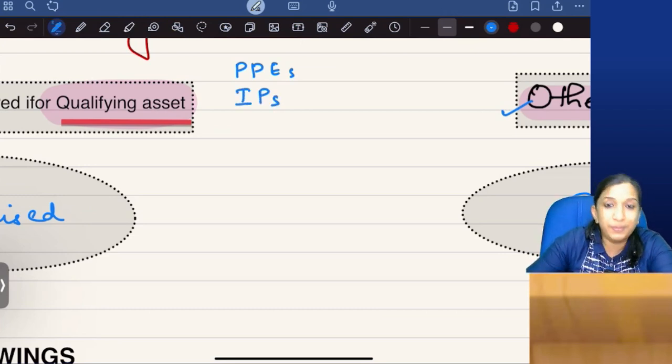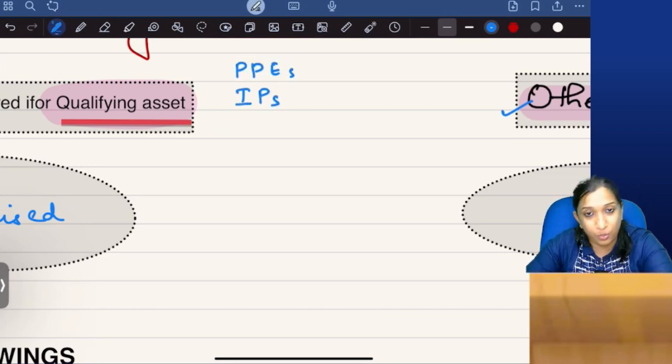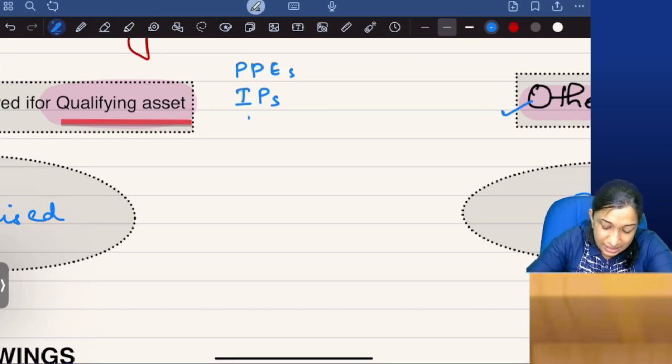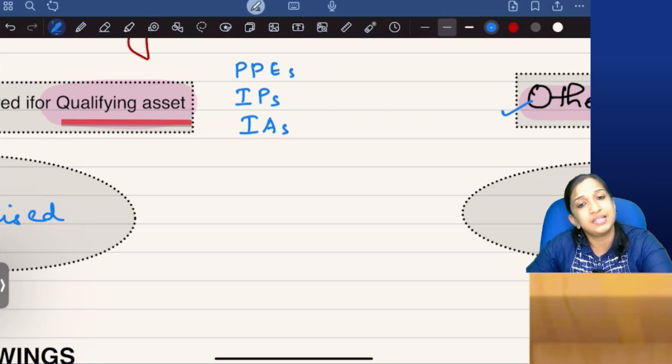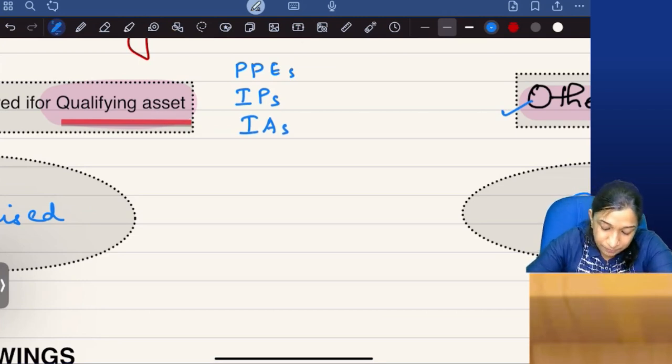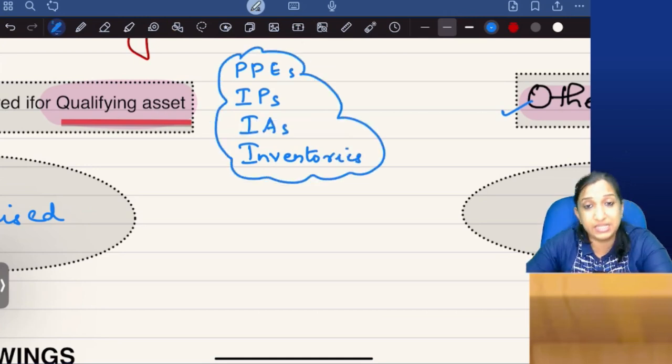Investment properties, buildings, construction of a building can be qualifying assets. Investment properties can be qualifying assets. Intangible assets can be qualifying assets. Inventories can be qualifying assets, but there is an exception for inventories, which we will discuss now.